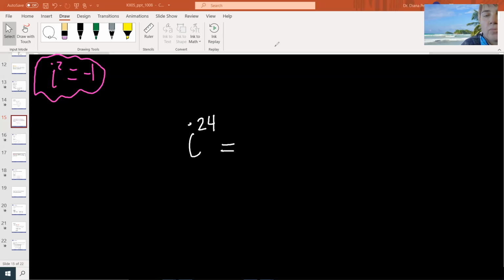You need to make this into I squared somehow. Divide 24 by 2, it's 12. So you represent I to the 24th as I squared to the power of 12, as long as the powers multiply to 24.